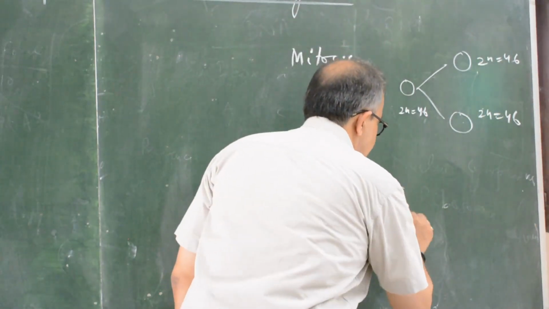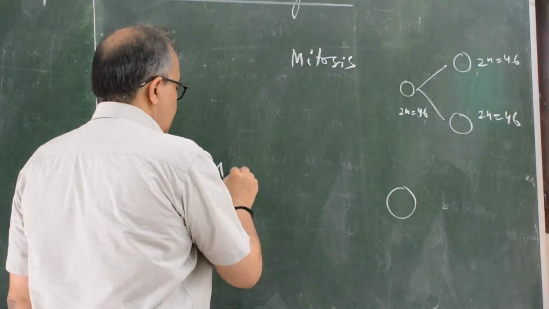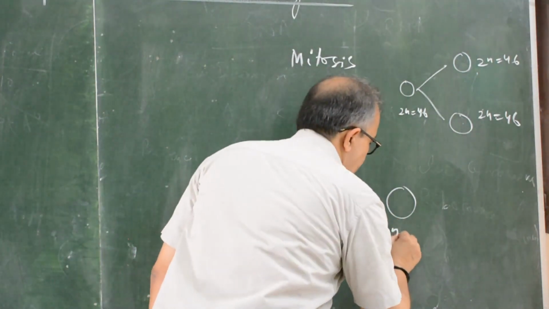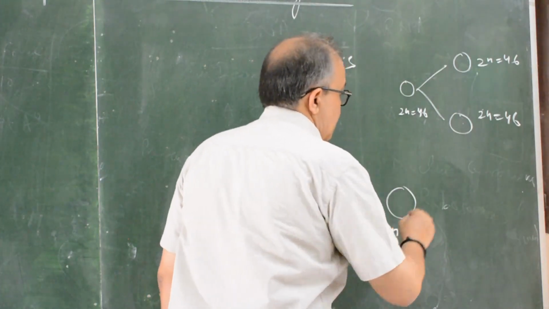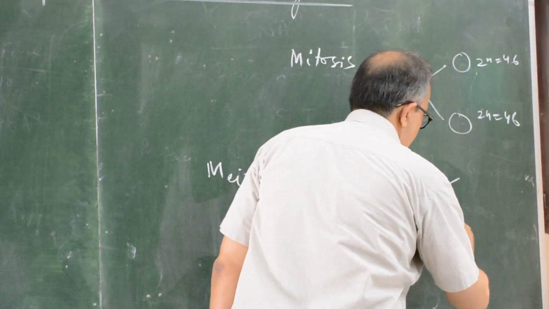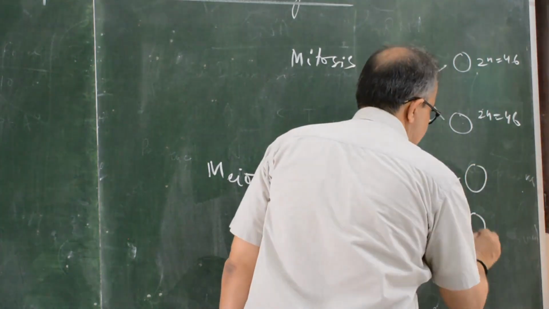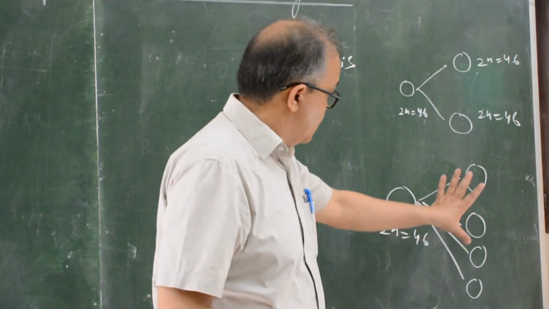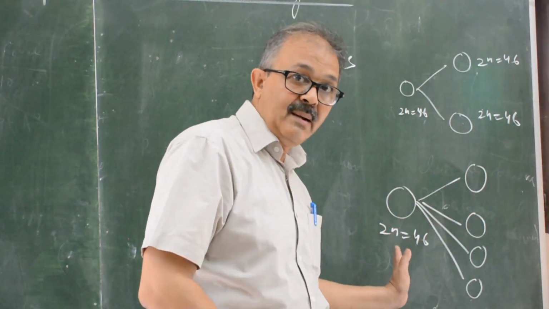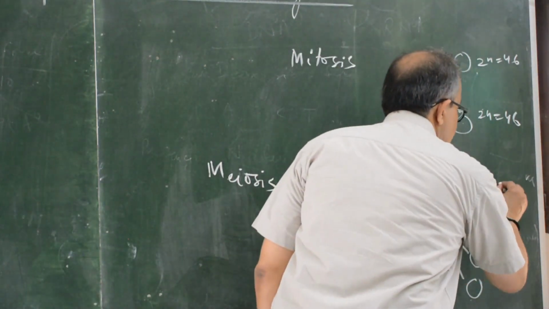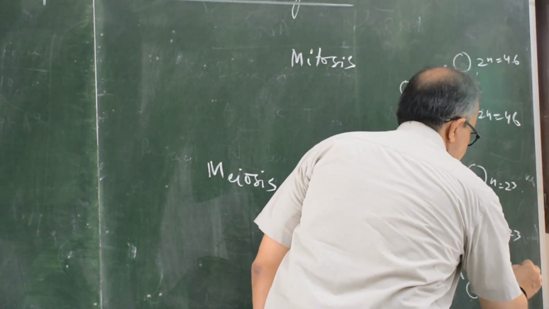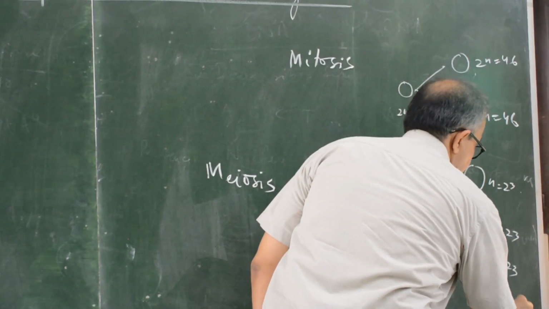Same like meiosis. In the meiotic division, what happens if the chromosome number is 46? It will produce 4 daughter cells, and the chromosome number will be half in the daughter cells as that of the parent cell. Then n = 23, n = 23, n = 23, n = 23.